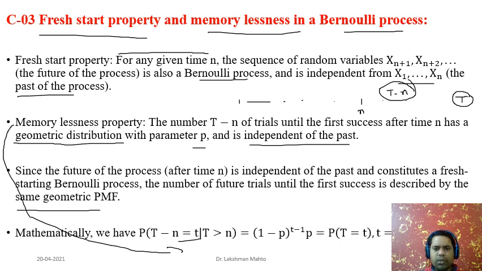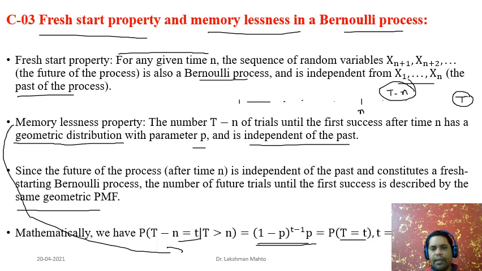So simply t minus 1 means that till the nth trial you have already observed and you didn't see any success. Then what is the probability that you will get the first success in this t-th trial? That probability is given by (1 minus p) to the power t minus 1 times p, and we observe that this is the probability that the arrival time takes the value equal to t, the arrival time till first success. It is the same.